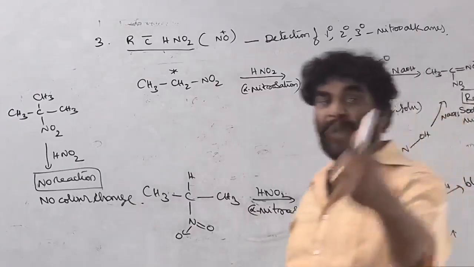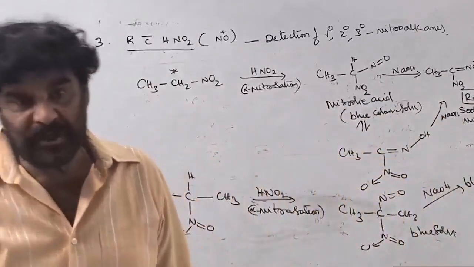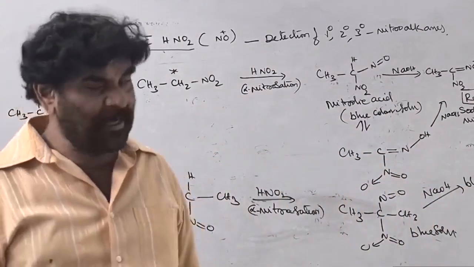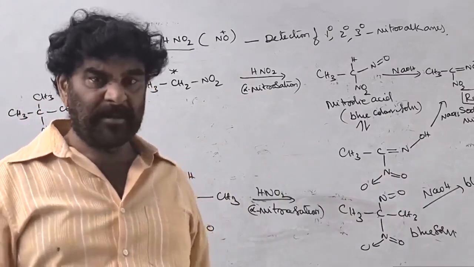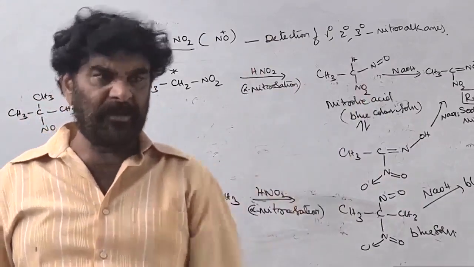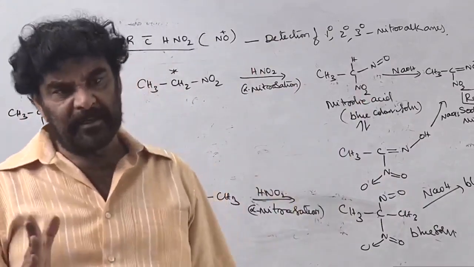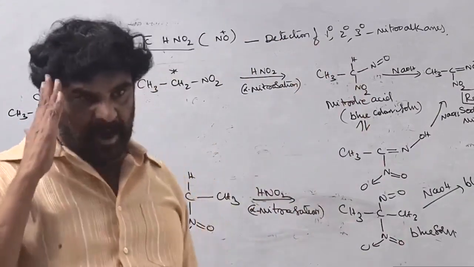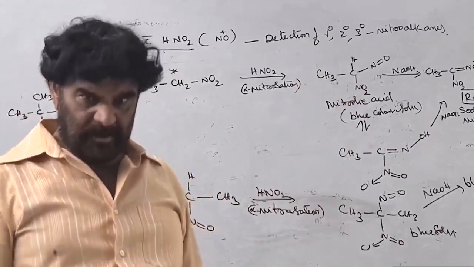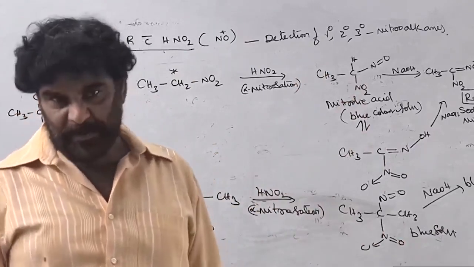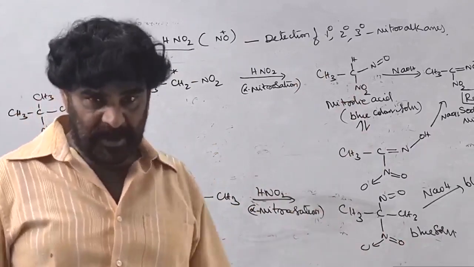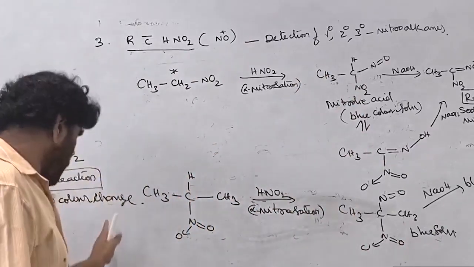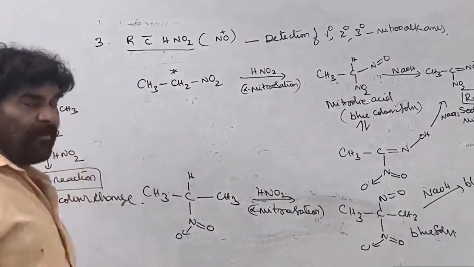On addition of sodium hydroxide, if the blue solution changes into a red solution, it is primary, and if a blue solution is finally obtained, that is secondary. No color, that is tertiary.